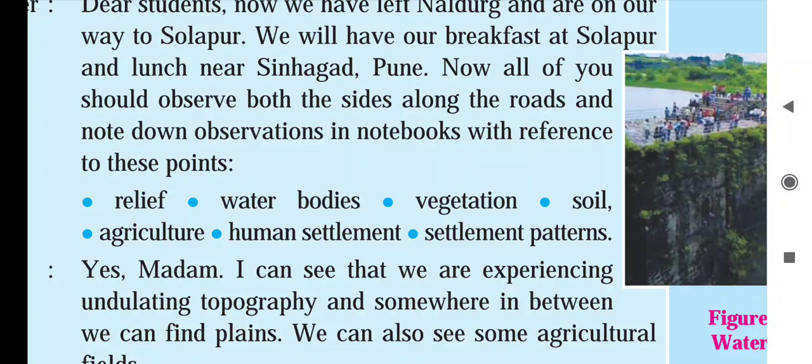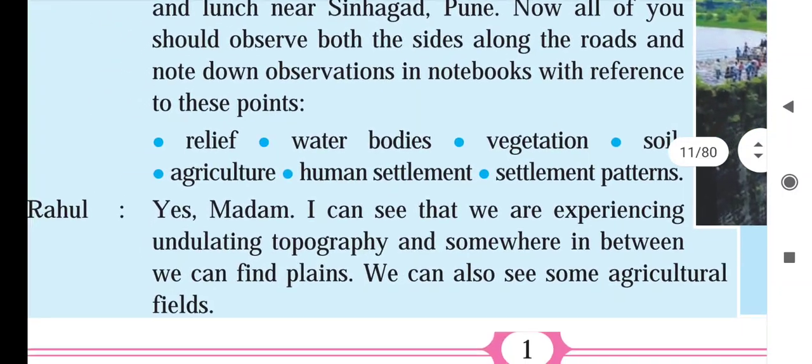Agriculture, human settlement and settlement pattern. Linear settlement: if the houses are very close to each other and in a line, settled along both sides of the road, that is called linear settlement. Dispersed settlement means the houses are very far away from one another. Like that, the children will observe various settlements, which we will study in detail further on.